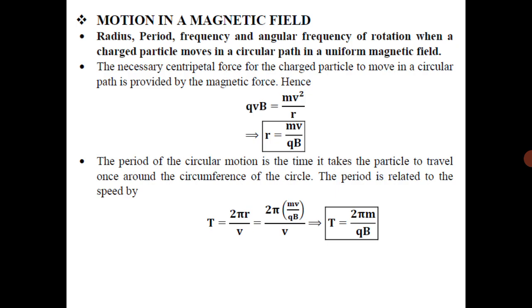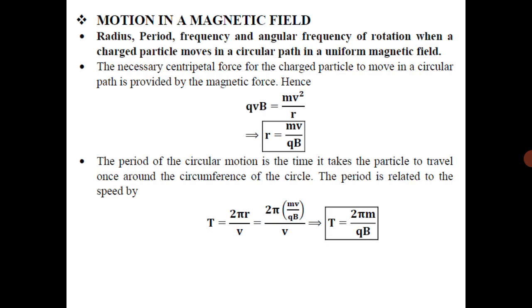See, so if both are equal, or simply by equating the centrifugal force with the magnetic force, we can write R is equal to mv square upon QVB. So V gets cancelled, so finally we can write R equal to mv divided by QB. Okay.